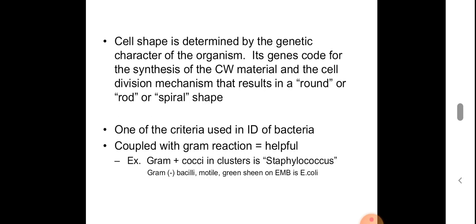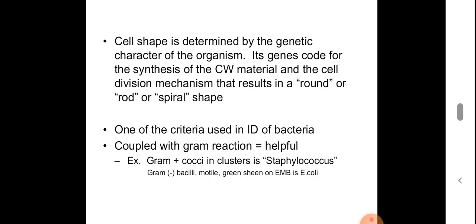It is the genetic code which is determining the shape as well as various other features of a particular bacteria. So the genes code for the synthesis of cell wall material, and it is this cell wall which is giving shape to the bacteria.